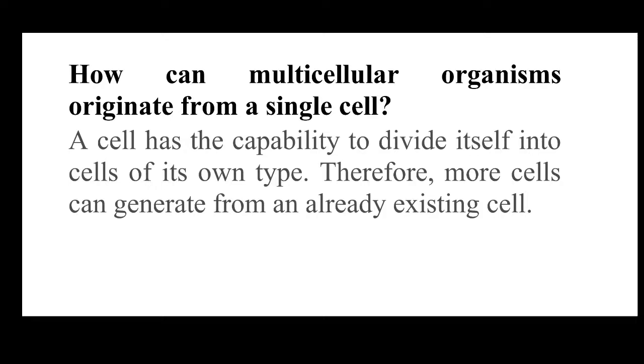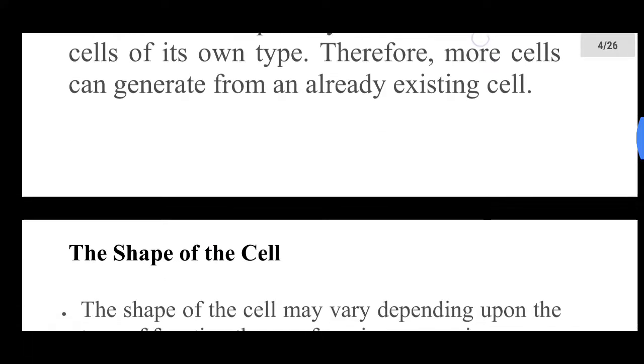A cell has the ability to divide itself into its own type. For example, yeast undergoes division by the process of budding. Budding is an asexual mode of reproduction, so it produces its own cell with the help of budding. Therefore, more cells can be generated from an already existing cell.